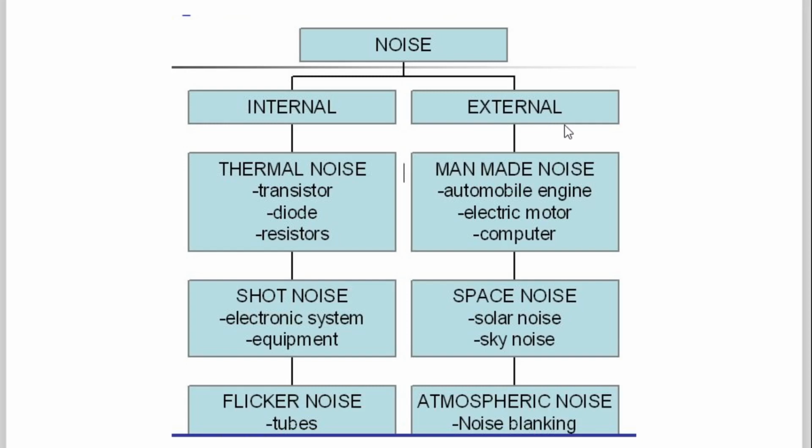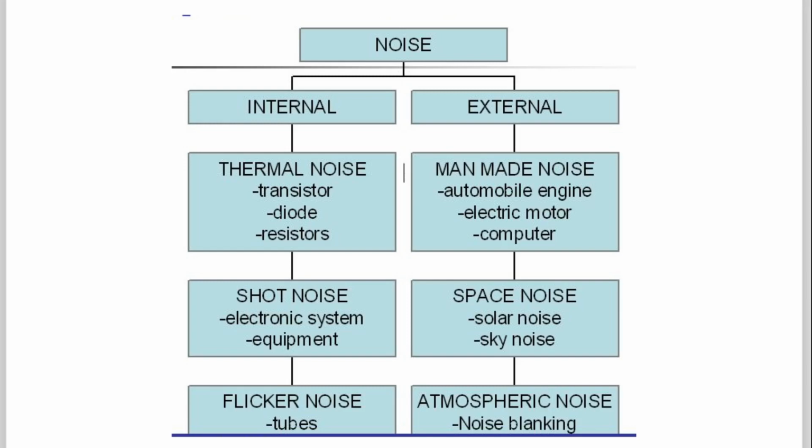Now let us come to the external man-made noise. Here, automobile engine: when you start the engine, ignition is given, the 12 volt battery is connected to the electronic starter. Then electric motors, and then computers. All these are man-made noises. Space noise, that is solar noise and sky noise. Solar noise, as I told you, is because on the surface of the sun, fission and fusion processes are taking place. In sky noise, there are various types of layers, one is the ionic layer, and sky noise is also one of the factors in external noise. And then atmospheric noise.